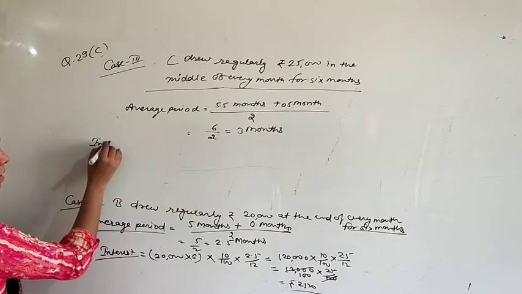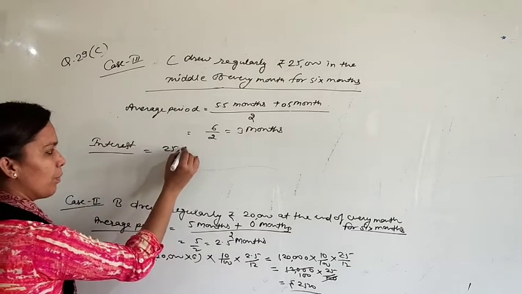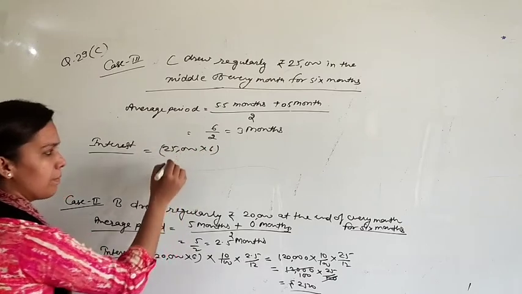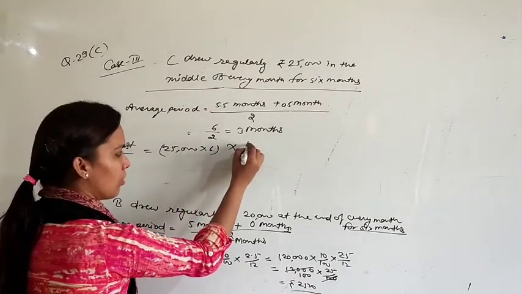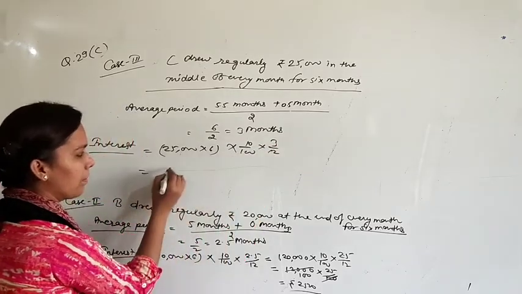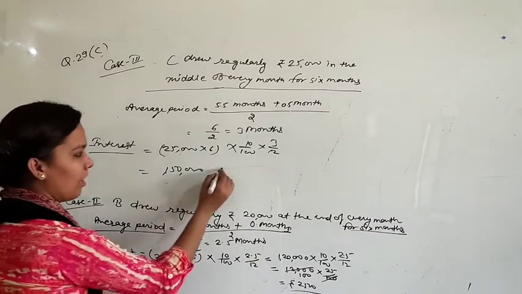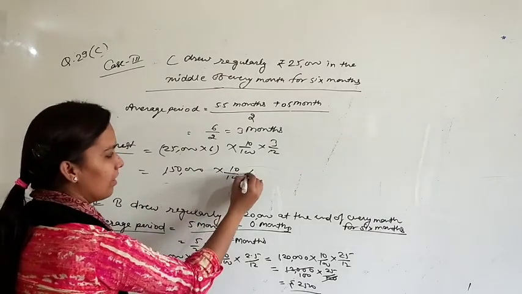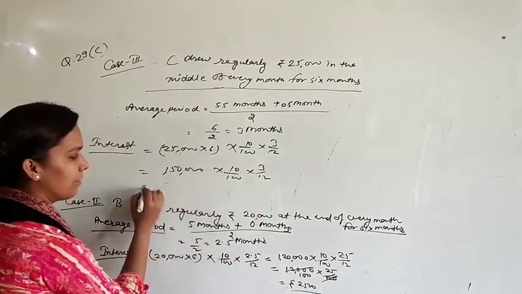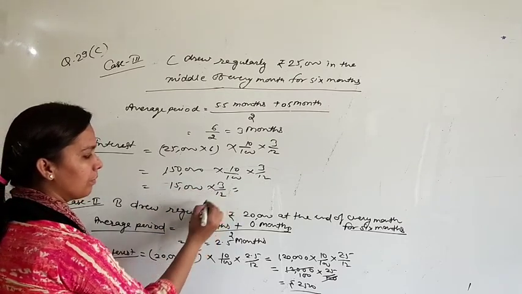And interest. 25,000 rupees per month for 6 months means multiply by 6. Rate is going on, that is 10%, and time is only 3 months. 1,50,000 is the total drawing, 10%, and for 3 months. 15,000 multiplied by 3 upon 12.